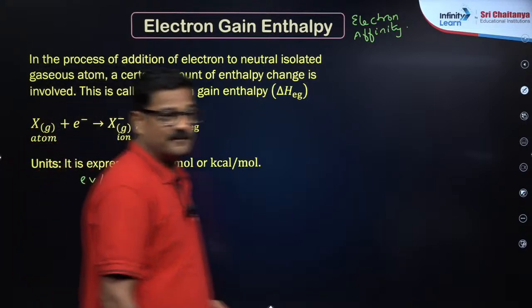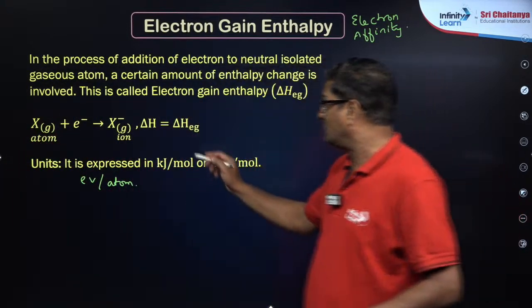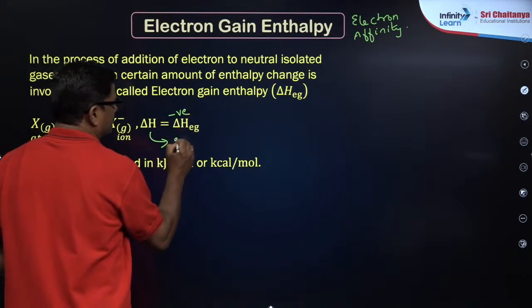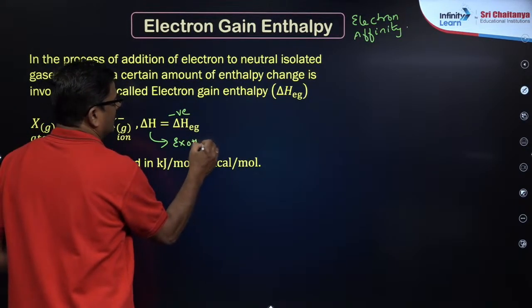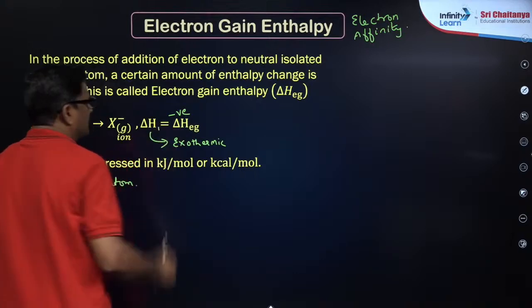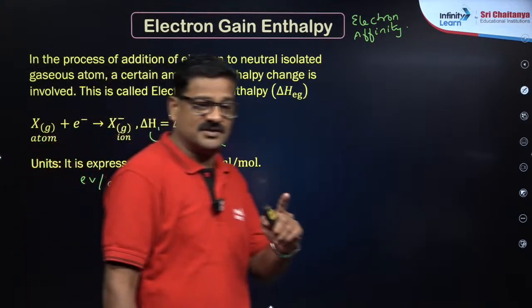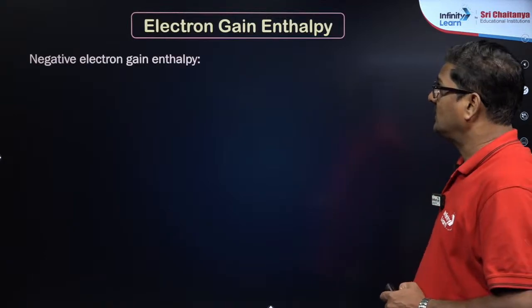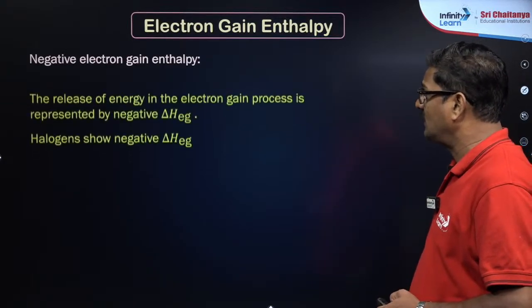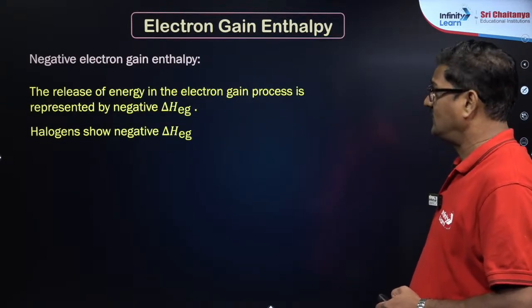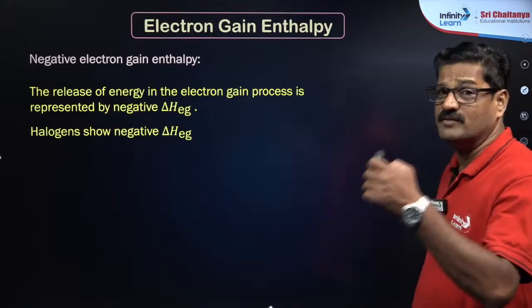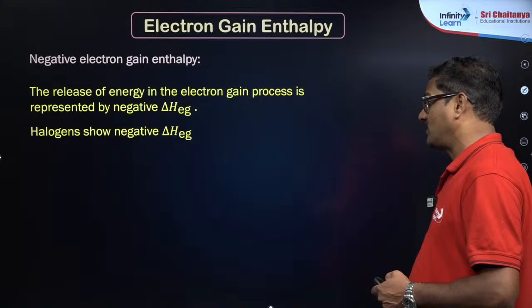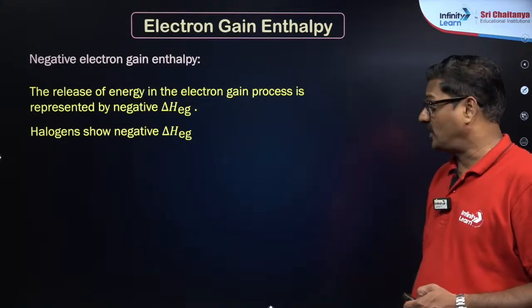ठीक है. नाउ उसमें पहले वाला, this is exothermic process. So first electron gain energy or first electron affinity is exothermic process. And if you take negative electron gain enthalpy, so this value is exothermic, so it is a negative electron gain enthalpy. इसका value negative होता है. The release of energy in electron gain process is represented by negative, in thermodynamics.